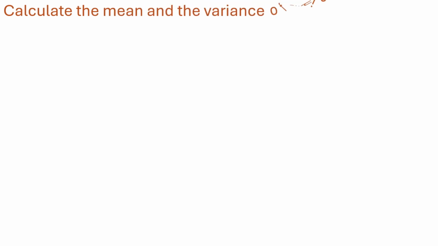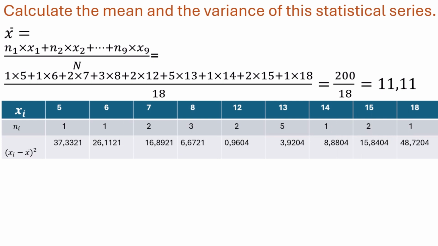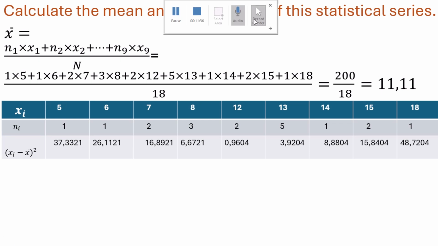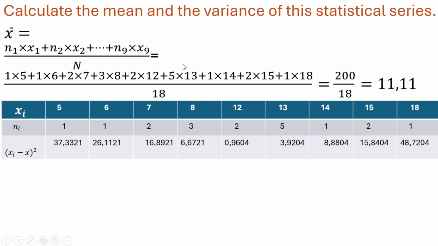Calculate the mean and the variance of this statistical series. X bar equals the sum of Ni Xi divided by N, etc. Here, this is equal to 11.11. 11.11 is the average or the mean of the notes.